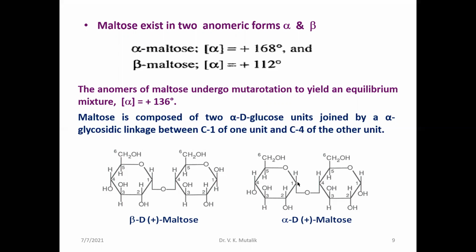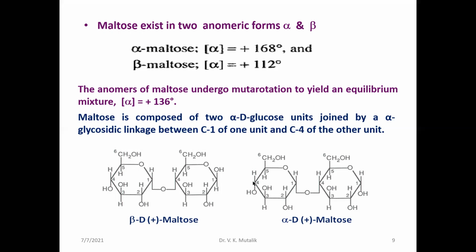Similarly, in this case, the OH is below the plane in the other unit. So therefore it is called alpha D(+) maltose. Both are formed through the elimination of a water molecule. This kind of linkage, we call a glycosidic linkage, which is developed between C1 and C4.